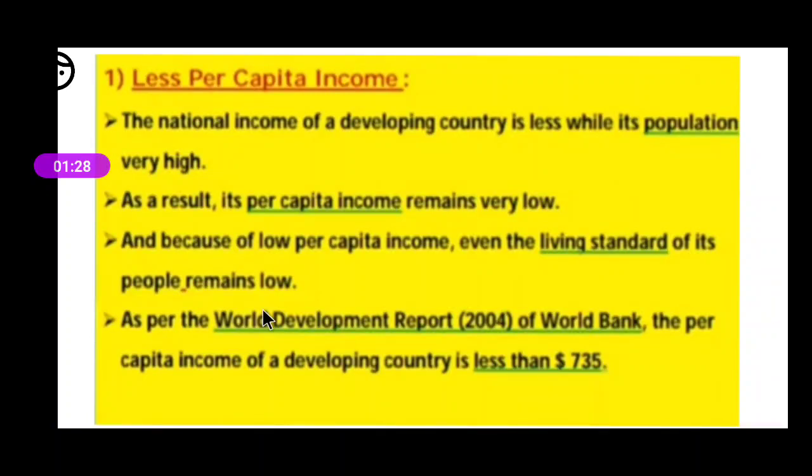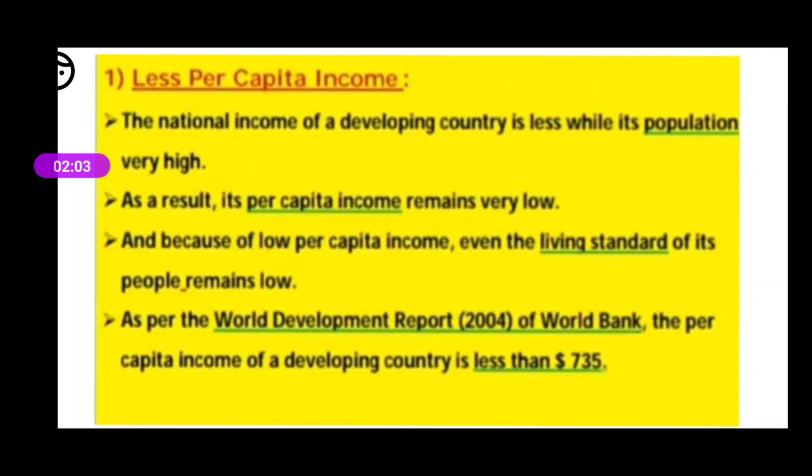Now the question arises, on what basis are we deciding that this is a developed country and this is a developing country? According to the World Development Report of 2004, it has been decided that those countries whose income is less than $735 will be known as developing countries, and those countries whose income is more than $735 will be known as developed countries.